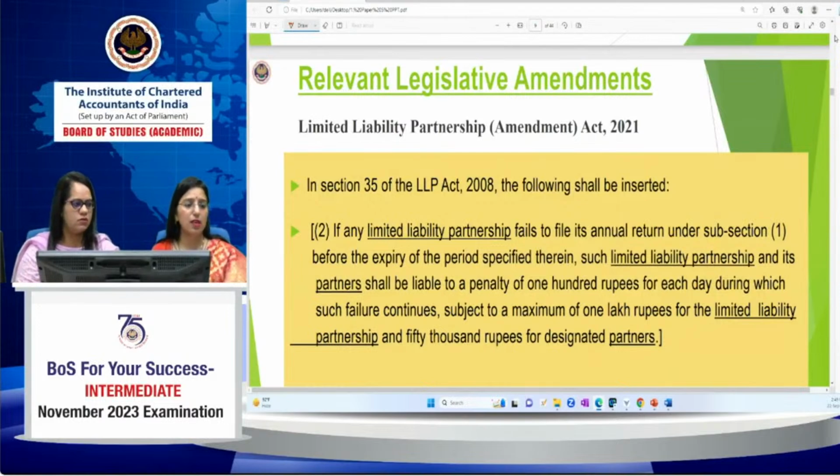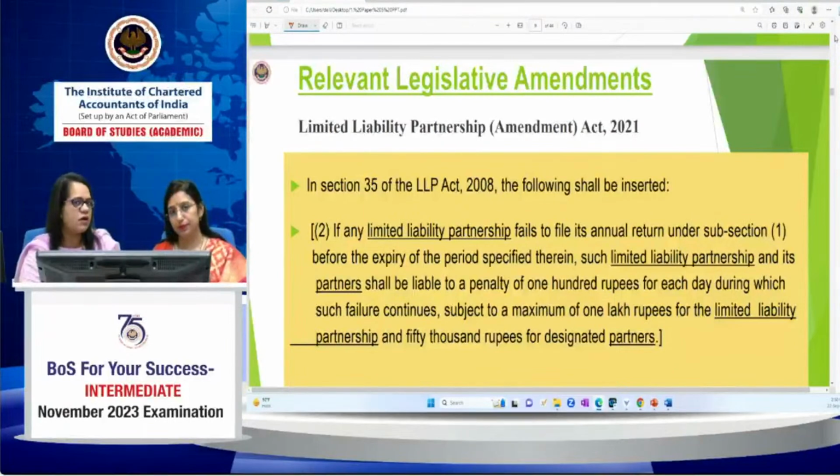Akash is asking, ma'am, do we have to attempt the AS question in the beginning? It is not necessary. The question number 1 is compulsory, but it need not be attempted first. You can attempt it after any other questions. But it is a compulsory question. There is no choice for this question. You have to attempt all the questions, all the parts.